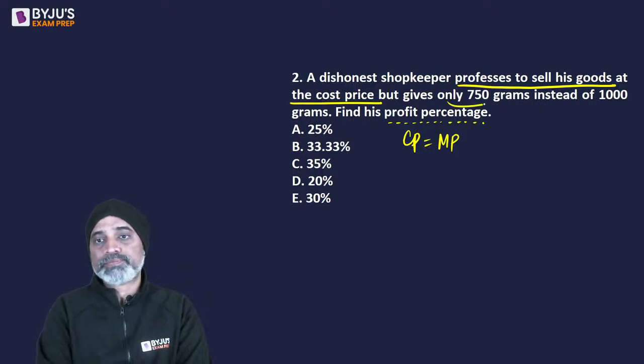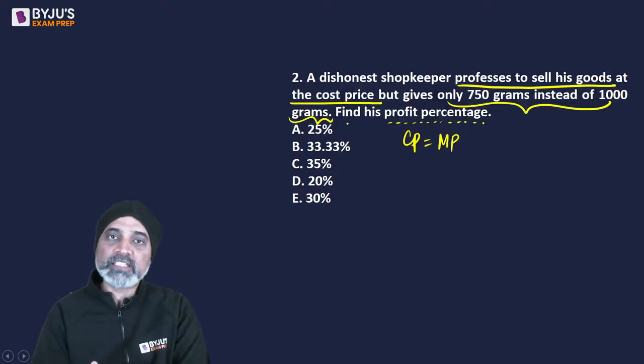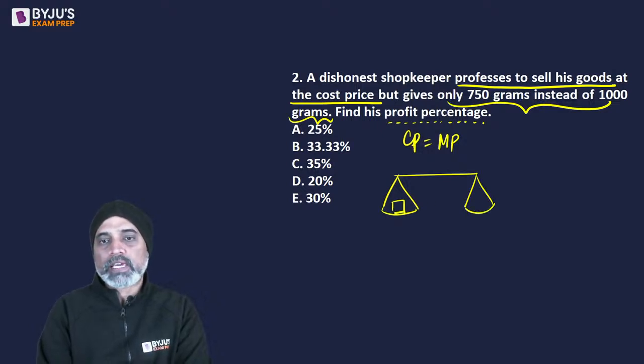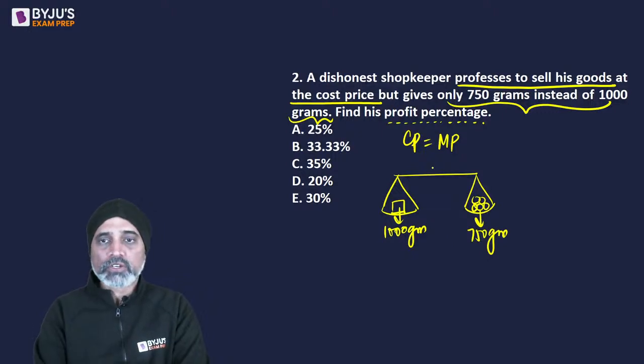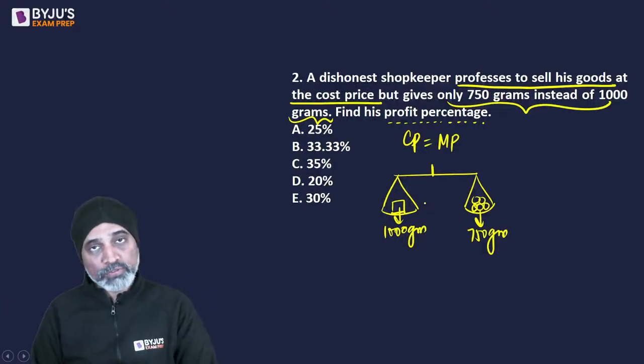This is due to the discrepancy, or the difference, in the quantity that he's selling. Let's consider a beam balance. He has a 1000 gram weight over here, but he gives only 750 grams of commodity. Visualize this: there is a beam balance. The shopkeeper has put a 1 kg weight here, but he's only putting 750 grams of commodity.